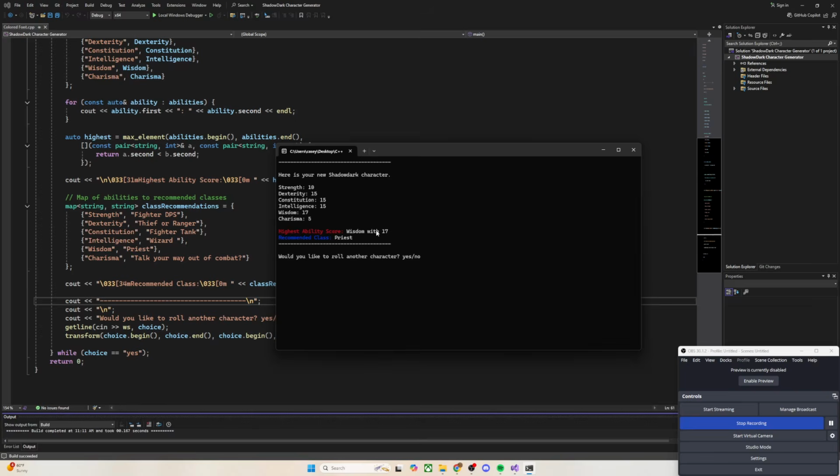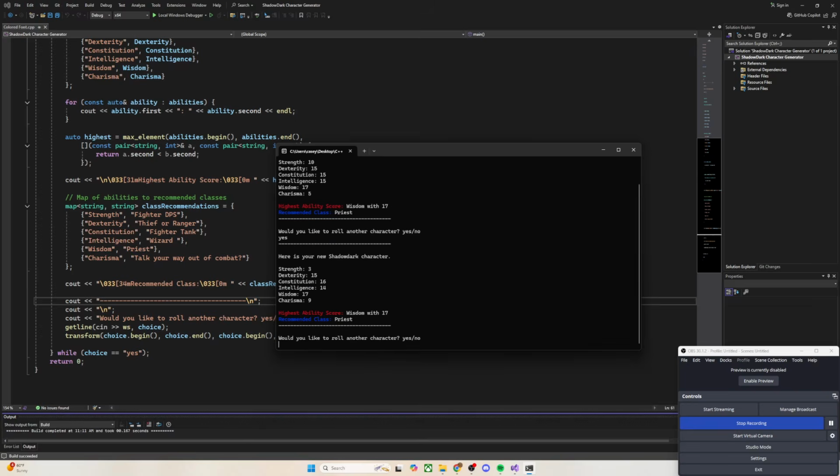So with this roll, Wisdom 17, it recommends the priest. And then it asks, would you like to roll another character? Yes. And then I get my next character, which is right here: 3, 15, 16, 14, 17, and 9. What a weak character, right? Wisdom with 17, another priest. Let's see if we get a different character.